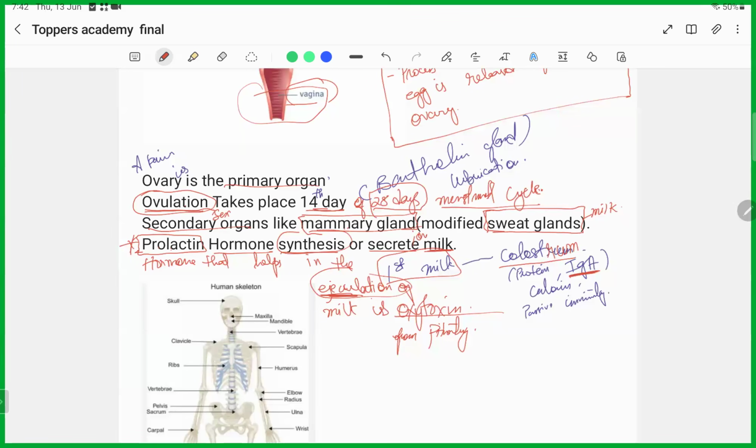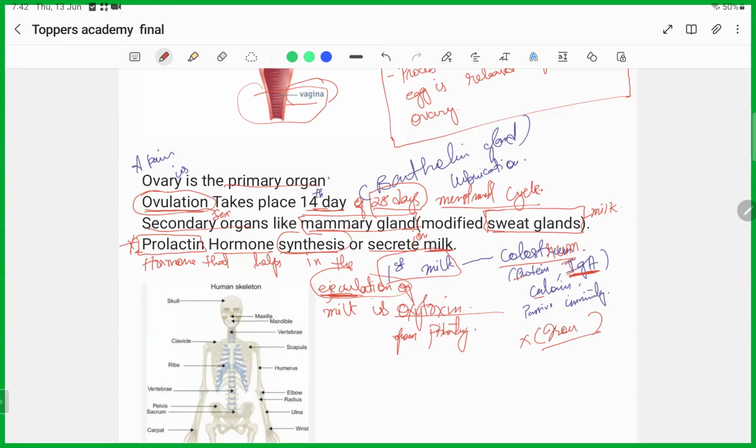Immunoglobulin can be of different types, IgA, IgG, so please be very particular about this one, that it will contain the immunoglobulin IgA. In addition to IgA, it will also contain protein and some amount of calories, but it will not contain something. What is that? It will not contain iron.